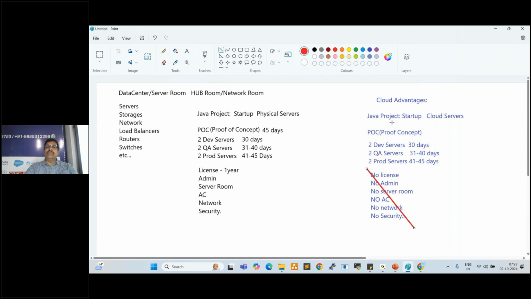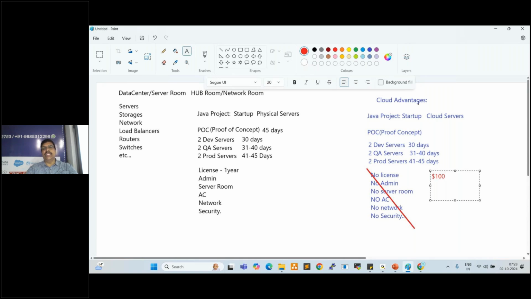Okay. So if the POC is approved by client, that is fine. If the POC is not approved by client, what will happen? This is also waste of money, right? So in this case, cloud side, for example, $100 will be wasted. For example, I'm saying, not exactly.